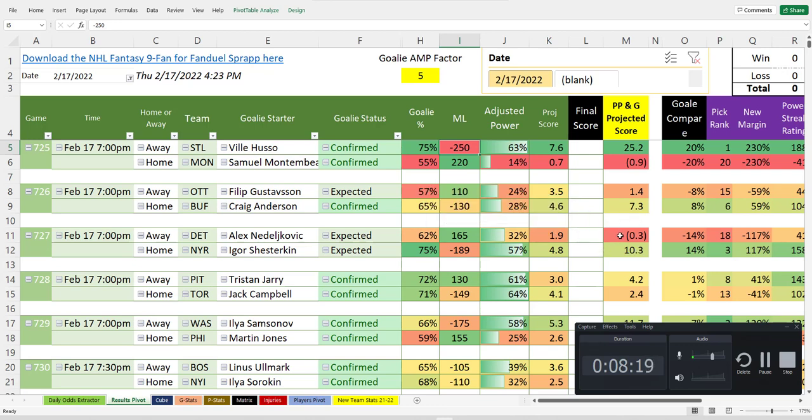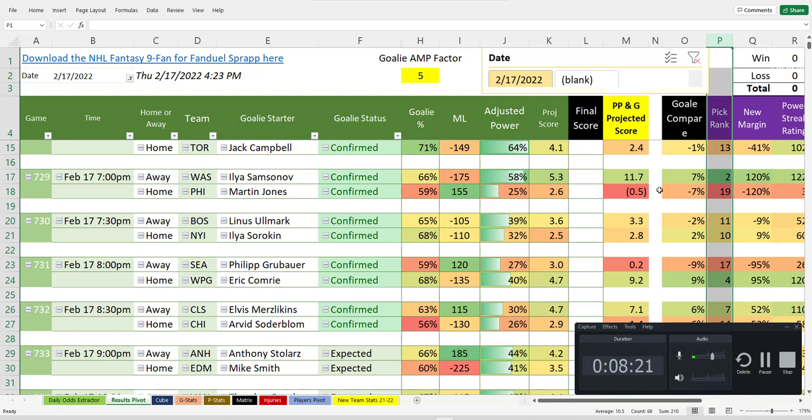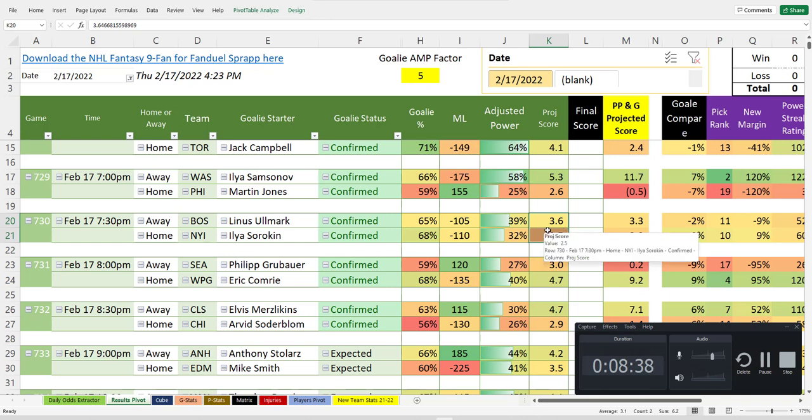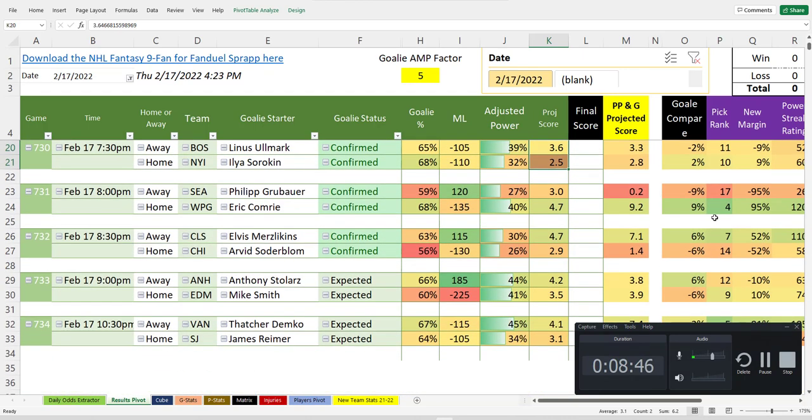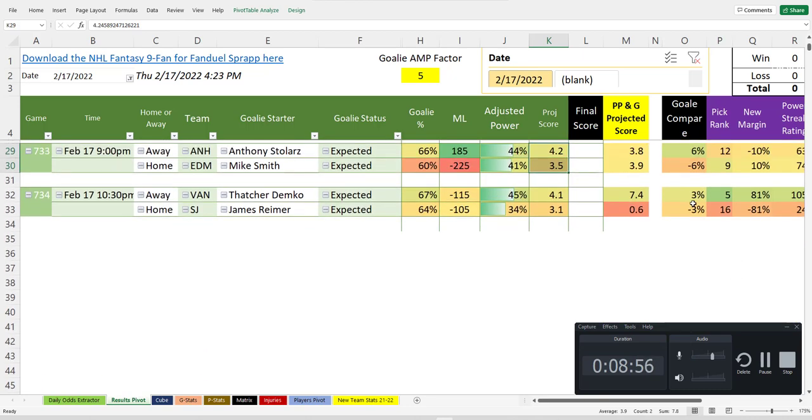Ottawa versus Buffalo. Let's just go in the order of the pick ranks, because that's really what you should be betting. And once the margin starts to get really close like this, I think of betting the tie, because the tie has great odds, and it's saying the game is super close when the margin is close and when the score is close, especially when they both really agree. Here, the score doesn't totally agree, although it gets closer here. It says more than a goal for Boston, so that's not the best one for the tie. Which one is better? Anaheim and Edmonton. A high-scoring tie.